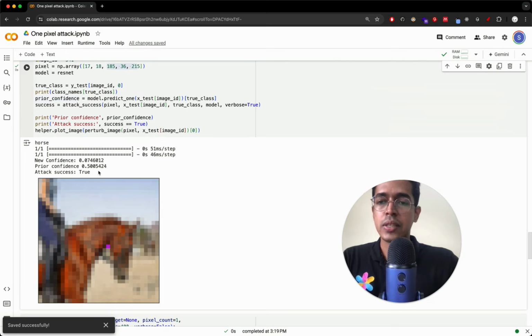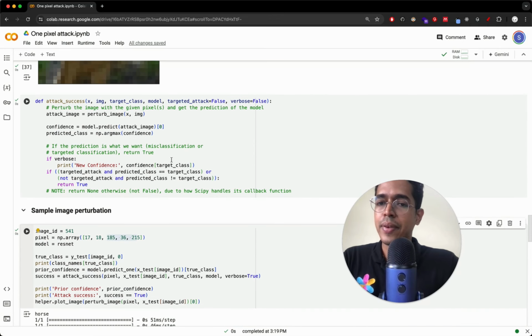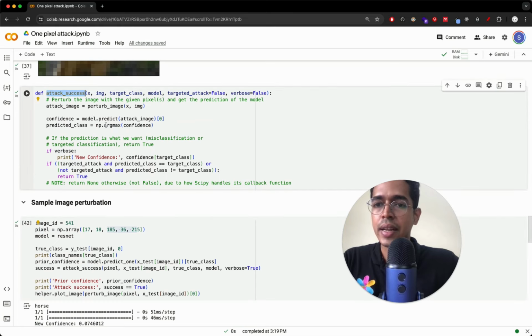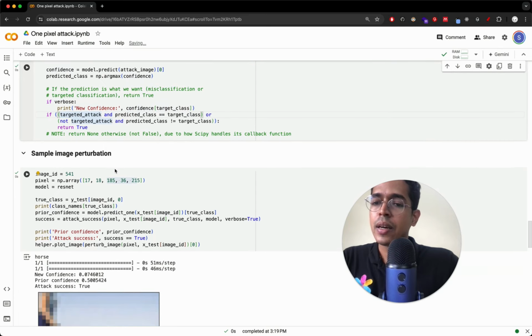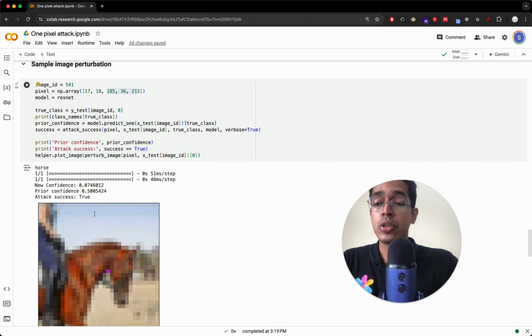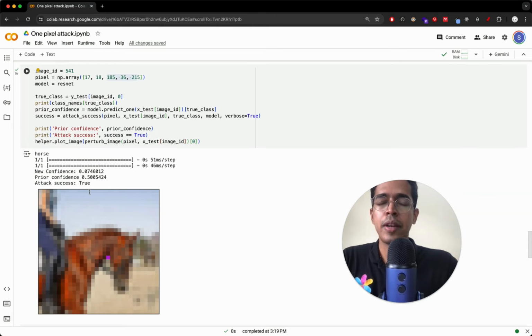Prior confidence was 0.5. And what do we define as the success? We define the following as the success. So attack success, we are defining it as true or false. We have new confidence is this, and old confidence is this. And if the predicted confidence is such that you cannot anymore say that you have more than 50% confidence that this is the predicted class, then you will say attack is success.